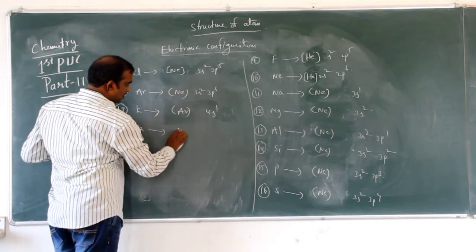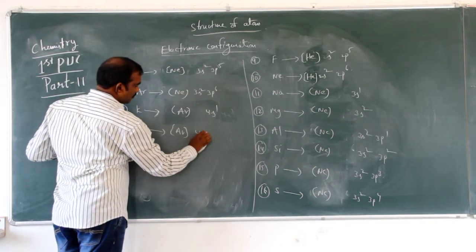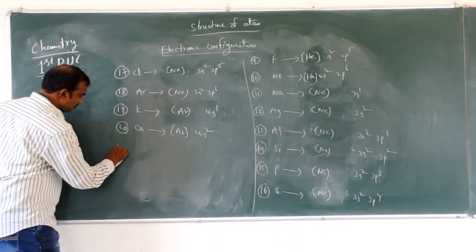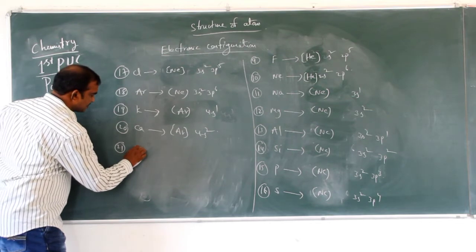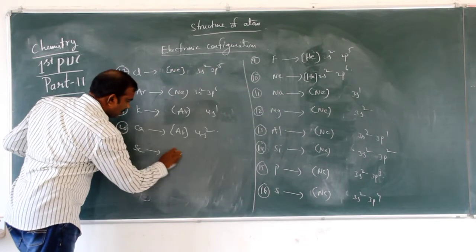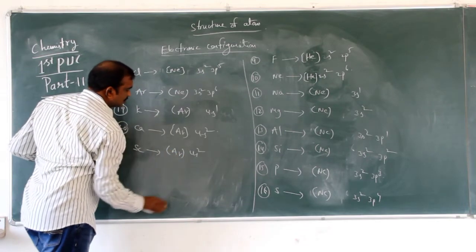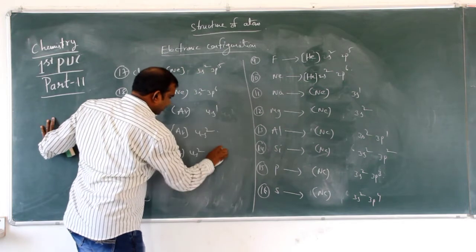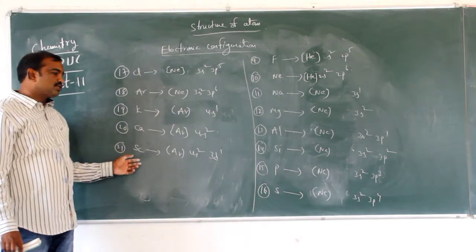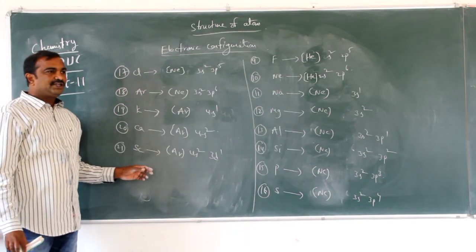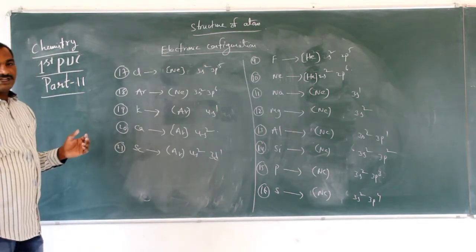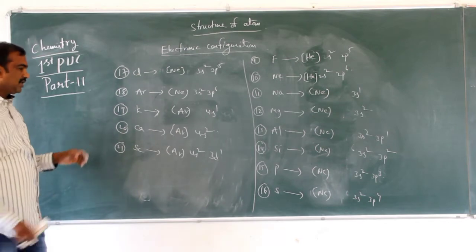Next 21, scandium: argon 4s2, next 3d1. That means from 21 onwards, d configuration starts. D electron starts, so scandium belongs to d electron. These are d block elements.